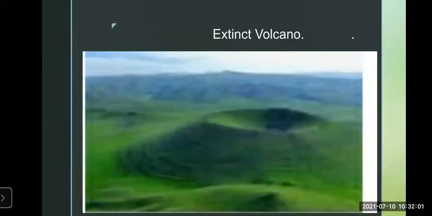Now we see the next type of volcano. This is an extinct volcano. What you can see here in the slide is that greenery has come on this volcano. Why? Because this volcano erupted long back, and from then it has not erupted till now. So this is called an extinct volcano. Those that have not erupted for a long time and are not likely to erupt, they are not going to erupt in the future either. Mount Kilimanjaro of Tanzania is an example of an extinct volcano.